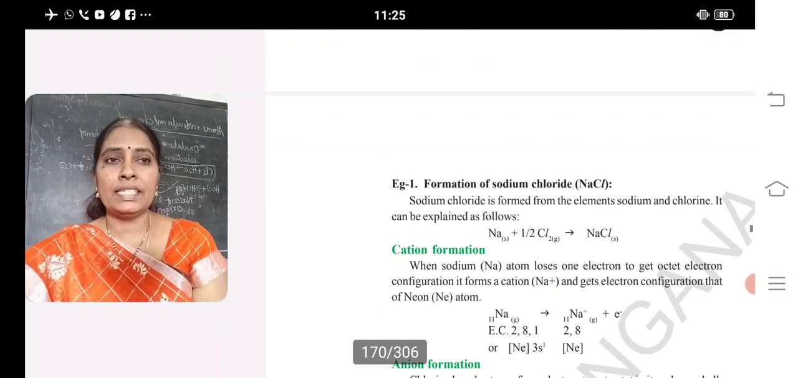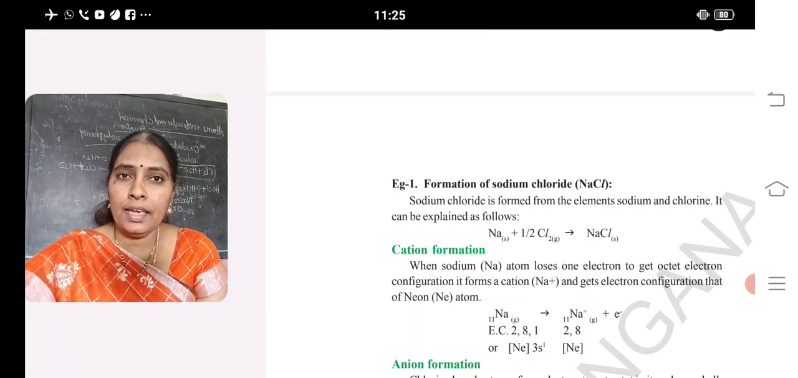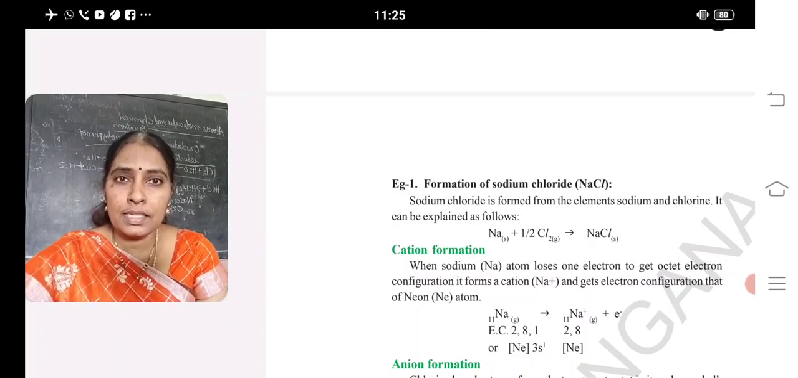The first example is the formation of sodium chloride, formula NaCl. Sodium's atomic number is 11 and its configuration is 2, 8, 1. You can see it on the screen. In the outermost shell of sodium, 1 electron is there.